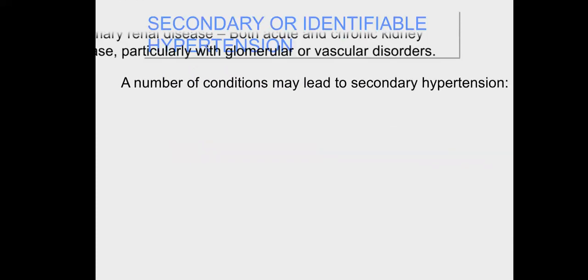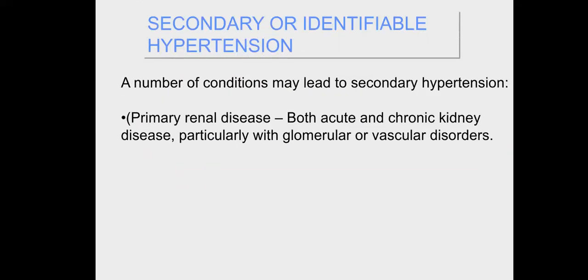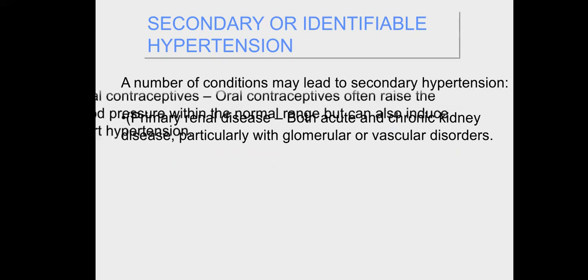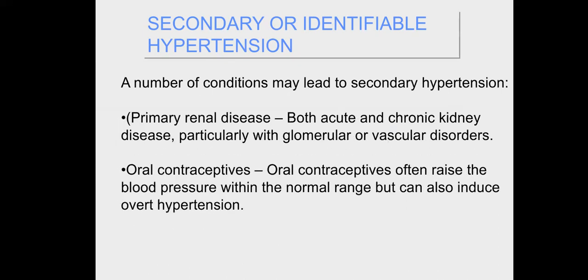So other risk factors for hypertension are called secondary risk factors, non-adjustable risk factors, or identifiable risk factors, like renal diseases, chronic kidney diseases, glomerular diseases, vascular disorders. Oral contraceptive pills can also cause overt hypertension.